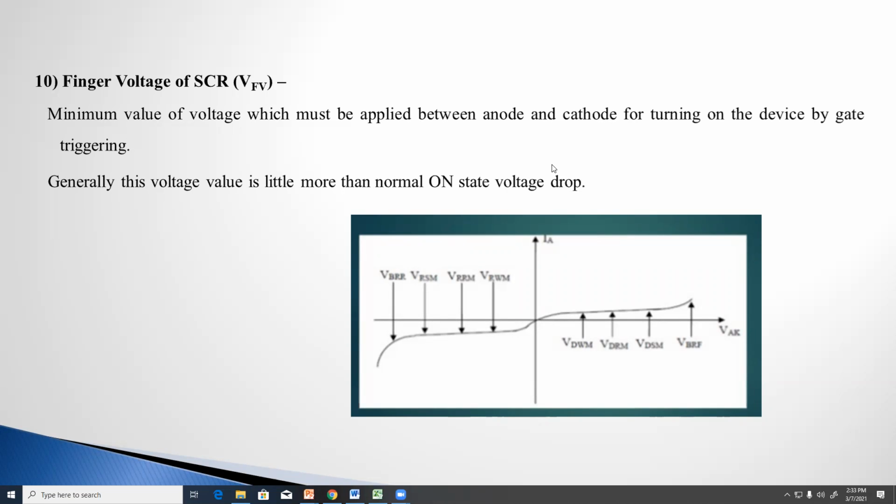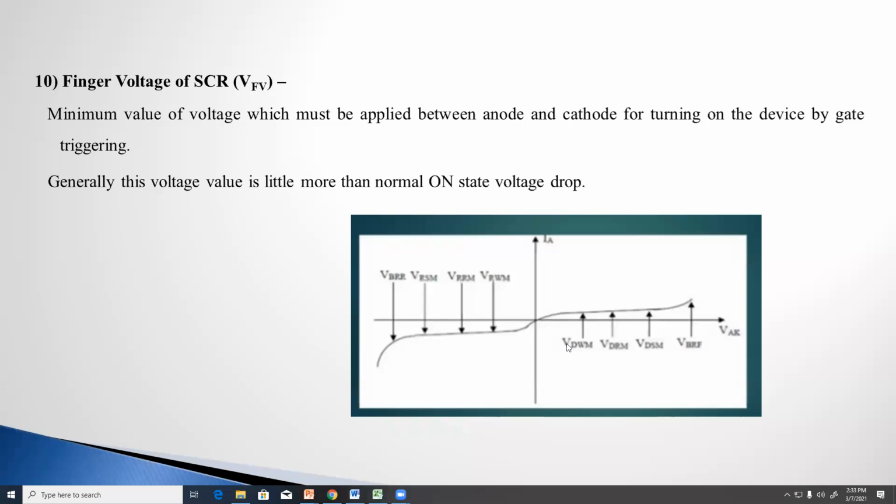That is the finger voltage of SCR. Finger voltage of SCR is nothing but the minimum gate voltage required for the thyristor to turn on. That value should be specified by the manufacturer. Clear? That is called the finger voltage of SCR.